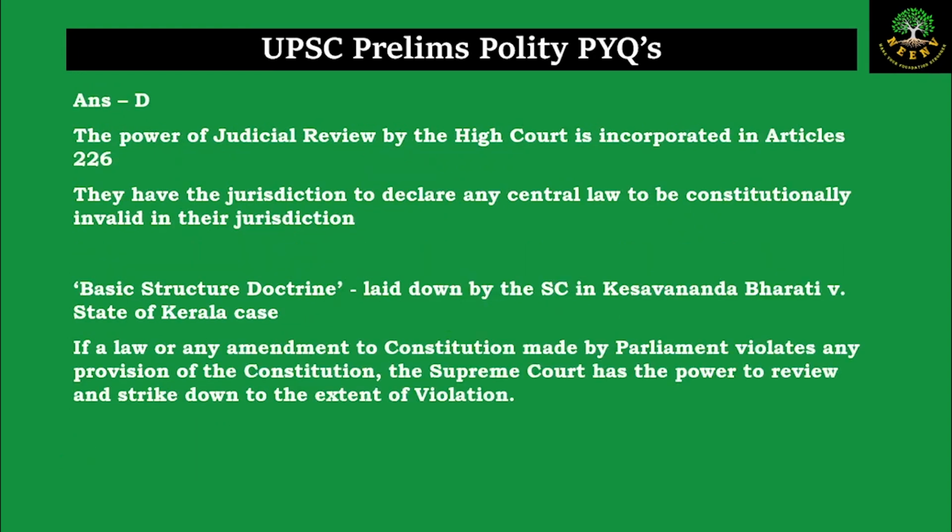So the power of judicial review for the High Court is incorporated in Article 226, and they have the jurisdiction to declare even a central law to be constitutionally invalid within their jurisdiction. And coming to statement 2, the idea of basic structure doctrine is laid down in the Kesavananda Bharati case.